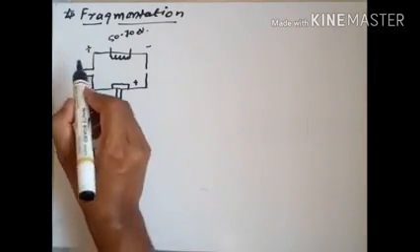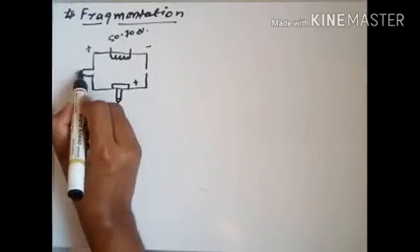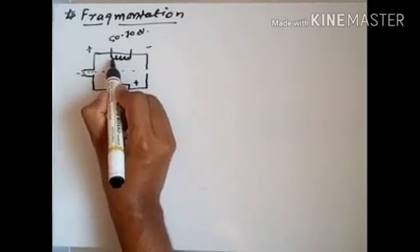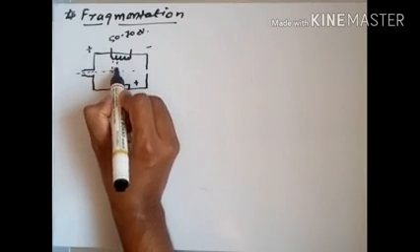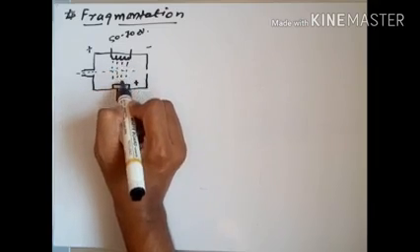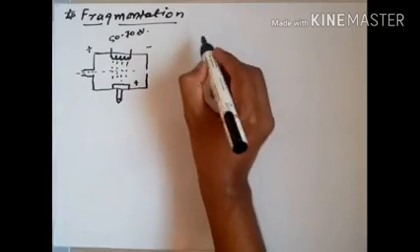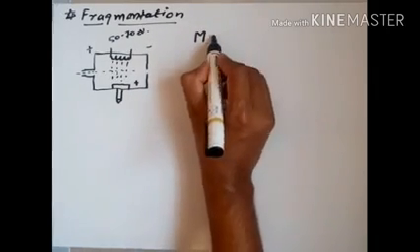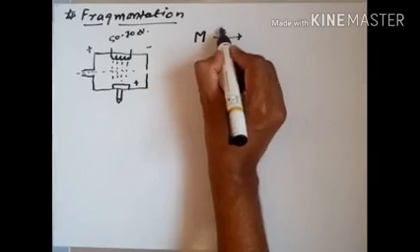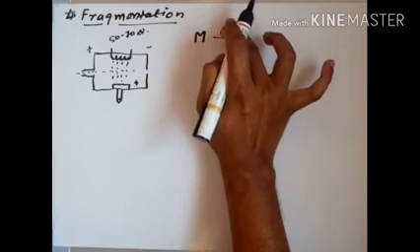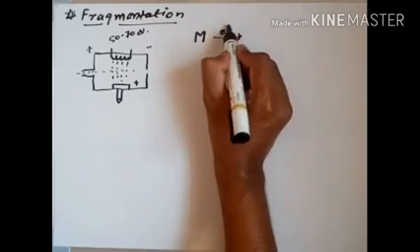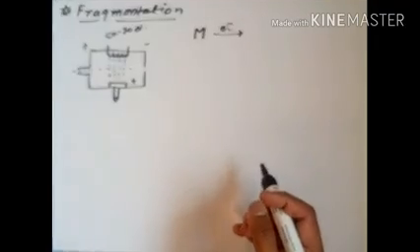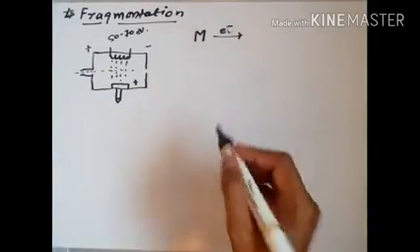So what happens when the vapors of the sample molecule are inserted in the ionization chamber? The electron beam from the electric filament will bombard the molecules. Suppose this is M, our sample molecule. When it is bombarded by an electron beam having energy of 50 to 70 electron volt, while the sample is in the vapor state, an electron will be ejected.